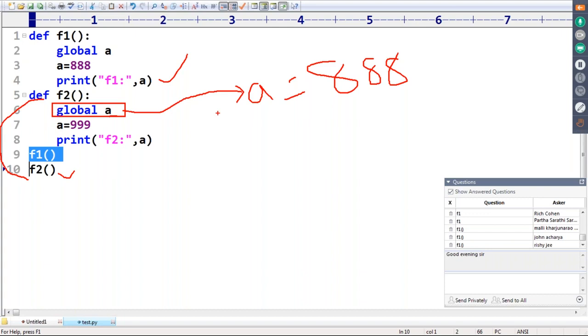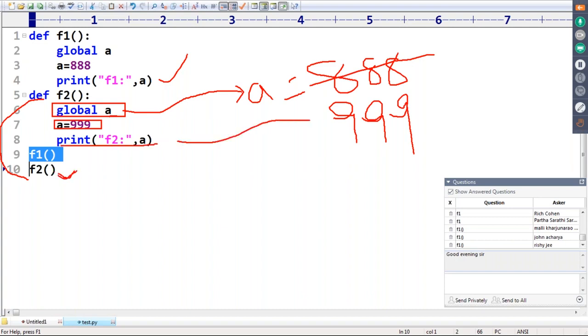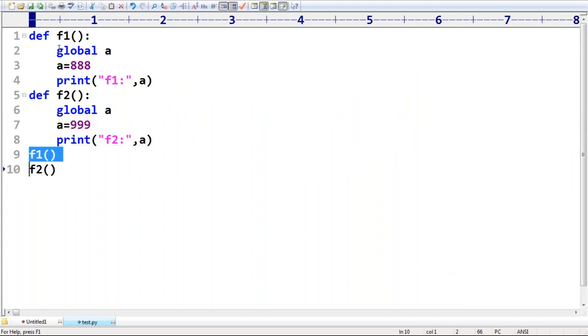So a is equal to 999 means the same a will be changed. Then in F2, if you print, the second time we are going to get 999. Yes, it overrides the old value.